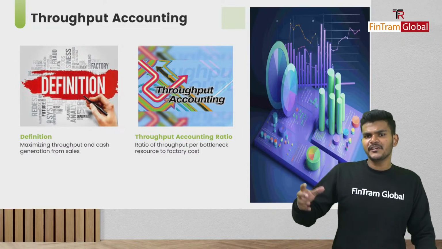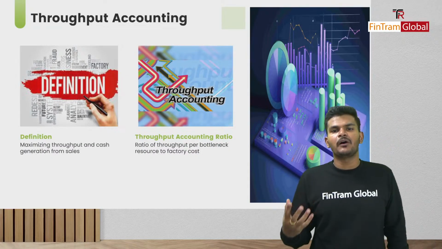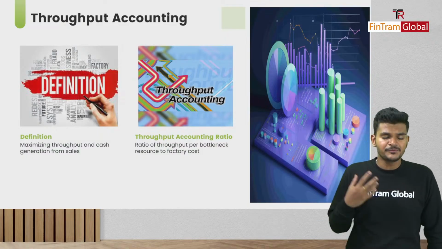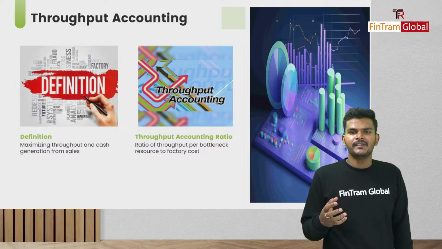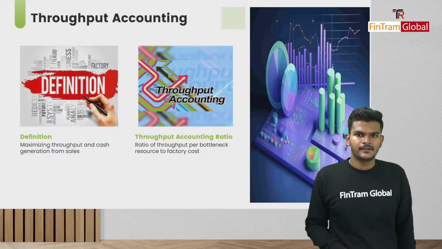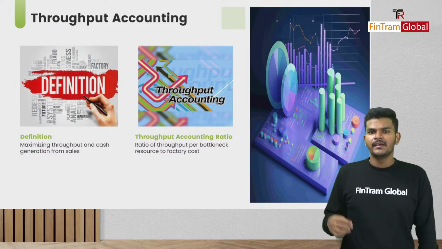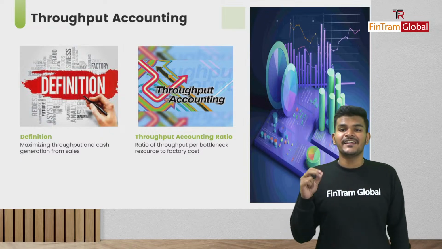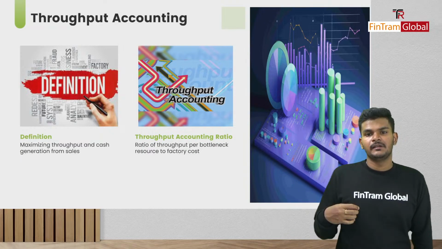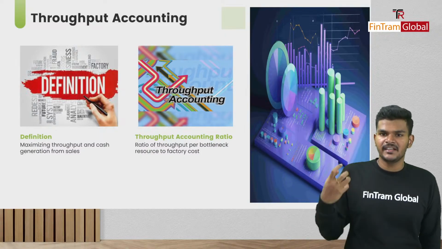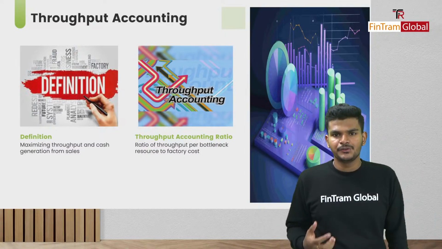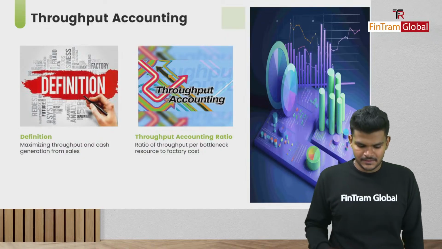So throughput accounting is different from the conventional accounting that we know. In conventional accounting, keeping inventory is considered to be good because inventory is an asset, right? But in throughput accounting, inventory is a result of inefficiency, because throughput accounting operates in a JIT environment, right? So keeping inventory is bad because that's not contributing to anything. Okay, folks, that's basically the idea.